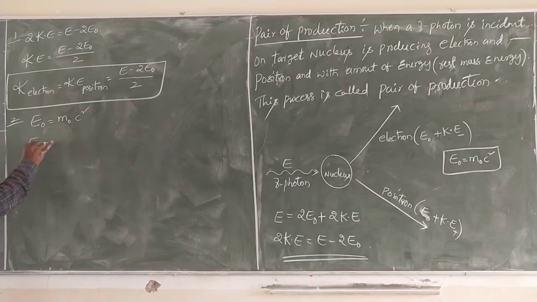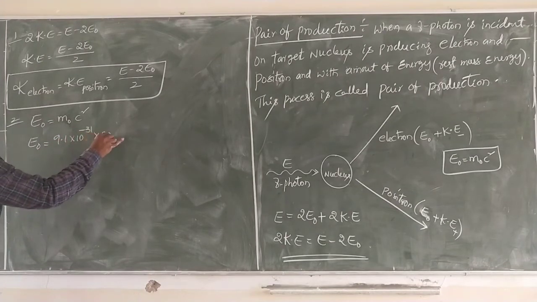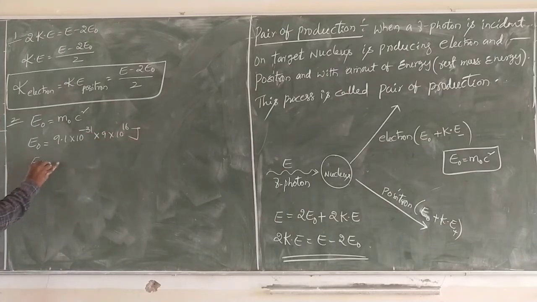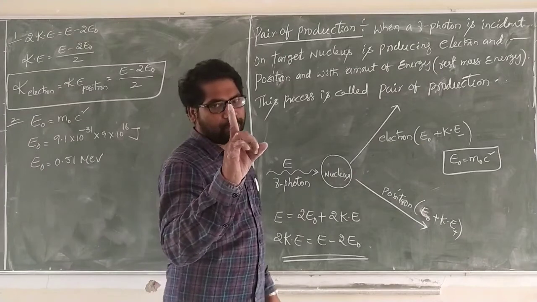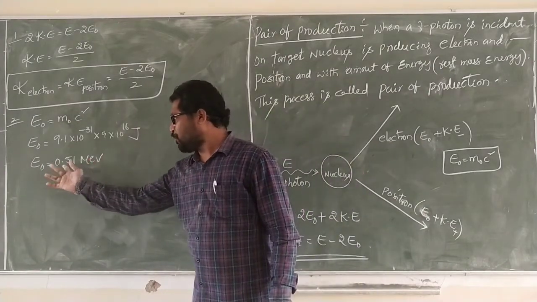With m0 the mass of the electron, 9.1 times 10 power minus 31, and c squared 9 times 10 power 16, in joules. That E0 is equal to 0.51 mega electron volt. For either one, the rest mass energy is 0.51.